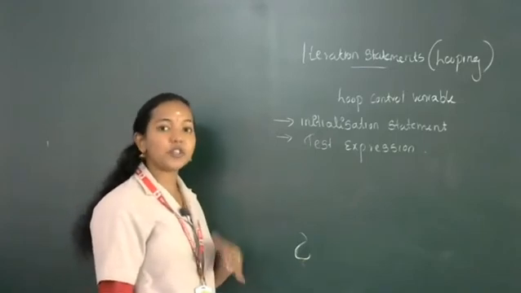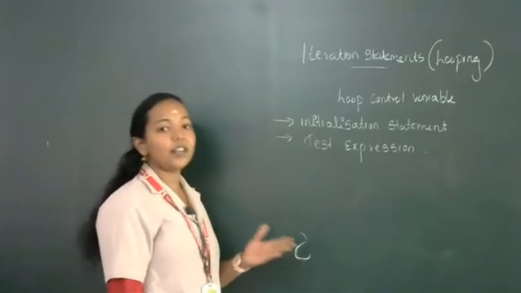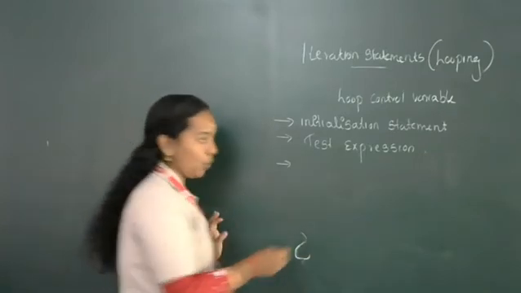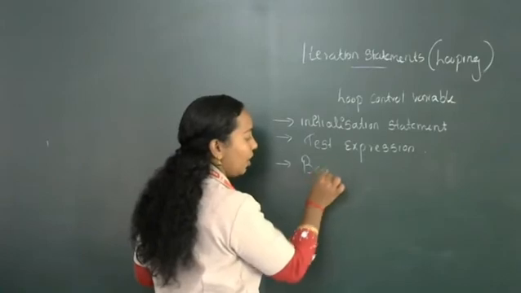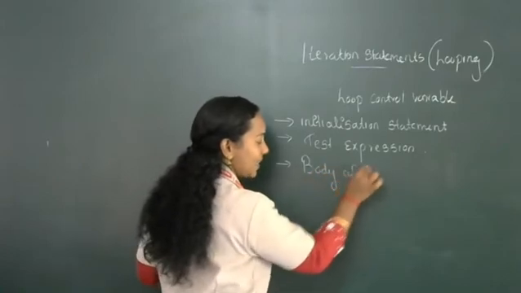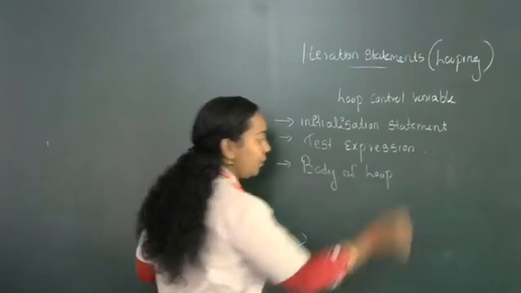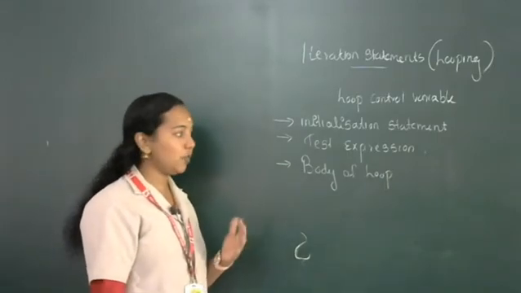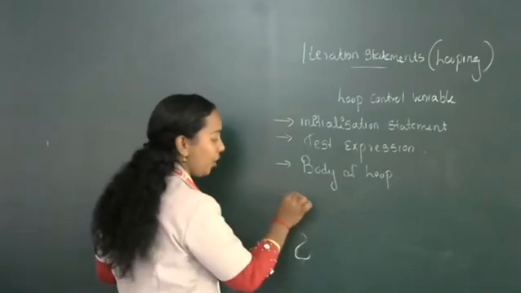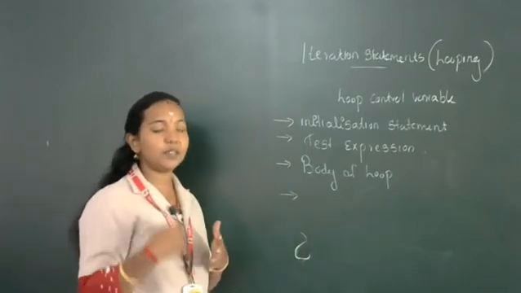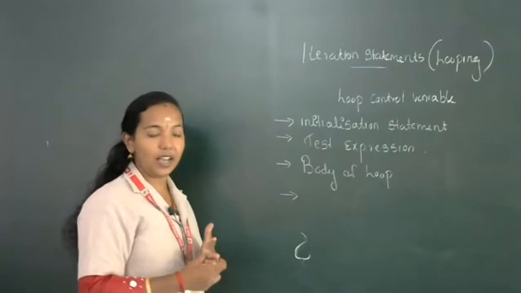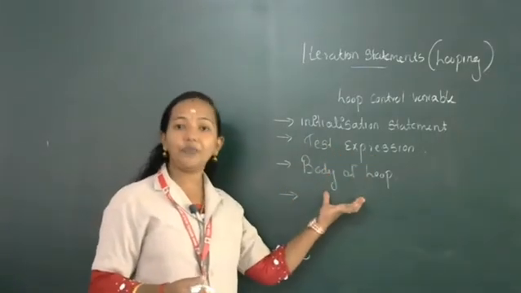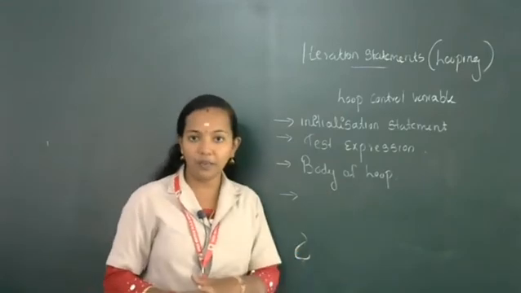If the test expression is true, then the remaining set of operations will execute. If the test expression is true, then what will happen? The body of the loop will execute. Body of the loop means it can be a single statement or a set of statements. After the body of the loop, what will be next? That means we initialized the variable, then that variable is checked using the test expression. After the checking, the body of the loop will execute.